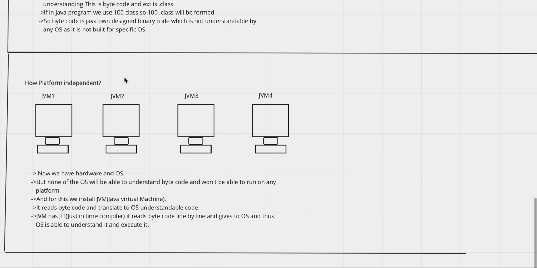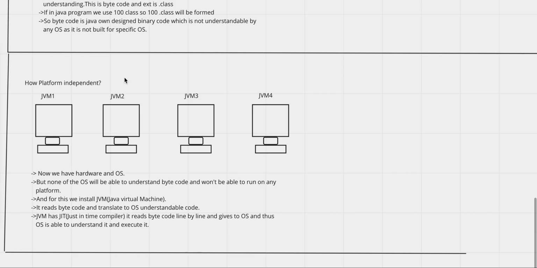Now, what JVM does is that it reads the bytecode and translates it to OS-understandable code, and it does it with the help of JIT, which is known as the just-in-time compiler, which is present inside the JVM. Its task is to read the bytecode line by line, convert it, and give it to the OS in such a way that it can be understood by the OS, and then it executes. So line by line it converts and then passes to the OS, and thus execution takes place.